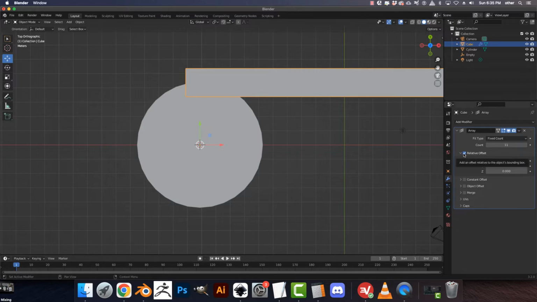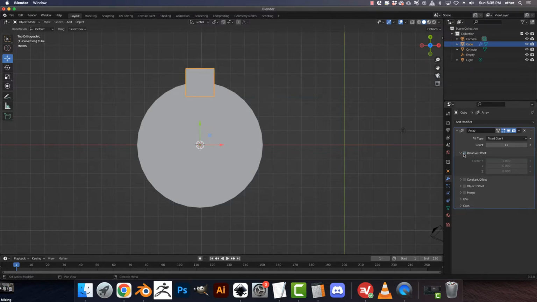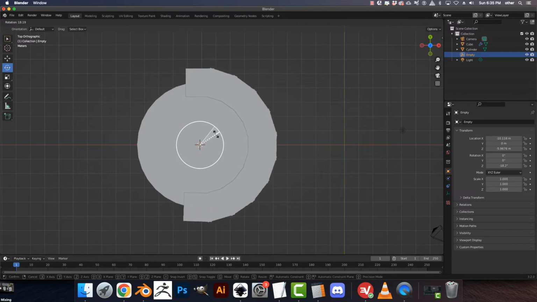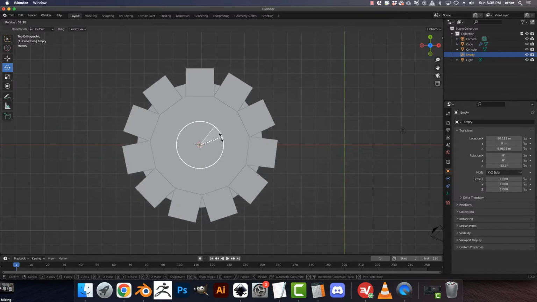Let's take relative offset off, and let's go to object offset. Then what we're going to do is put a checkbox here, and then choose the thing called empty. So now that empty's got it, we could just go to empty and rotate empty. And that will do this. Boom.